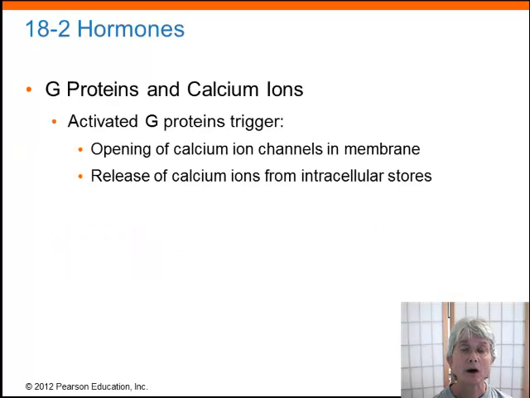G proteins can also, in other cells, stimulated by other hormones, activate calcium ions. Those calcium ions are either coming in through the outside of the cell, through open channels, or they're being released from intracellular stores.